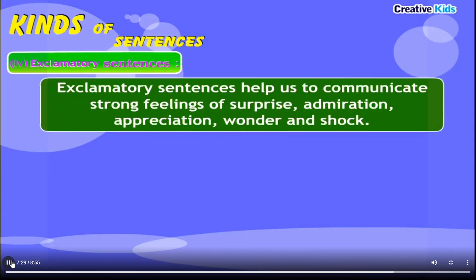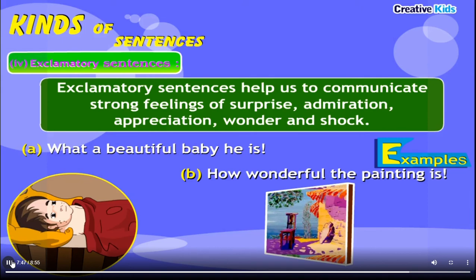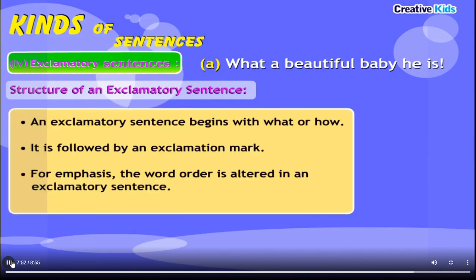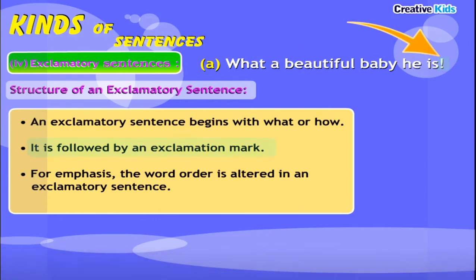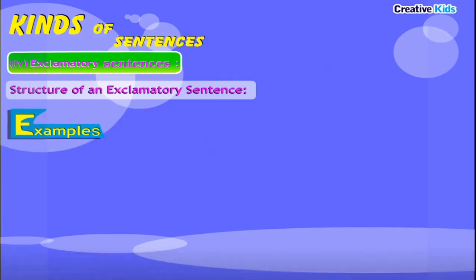Exclamatory sentences. Exclamatory sentences help us to communicate strong feelings of surprise, admiration, appreciation, wonder, and shock. Examples: What a beautiful baby he is! How wonderful the painting is! An exclamatory sentence begins with what or how. It is followed by an exclamation mark. For emphasis, the word order is altered in an exclamatory sentence.